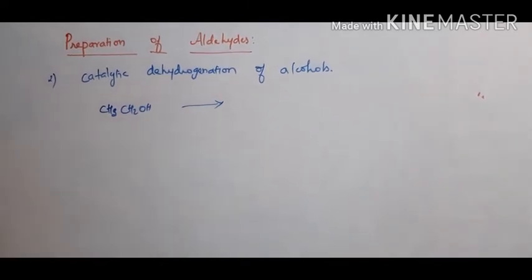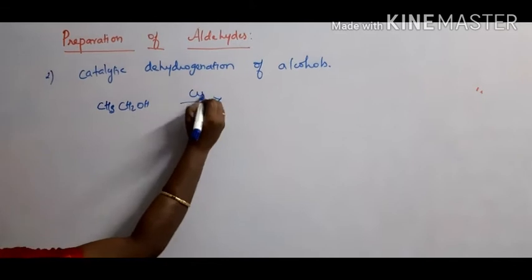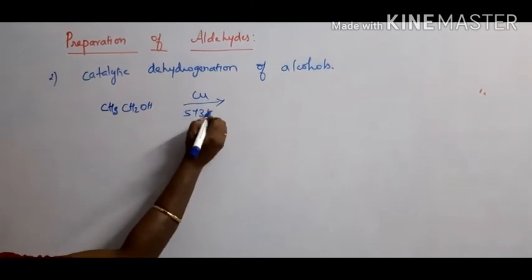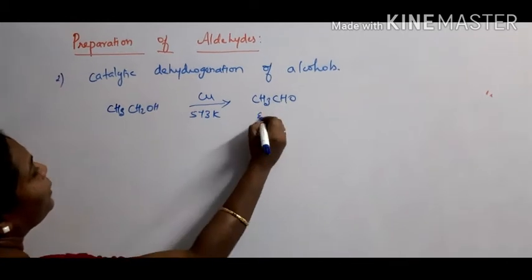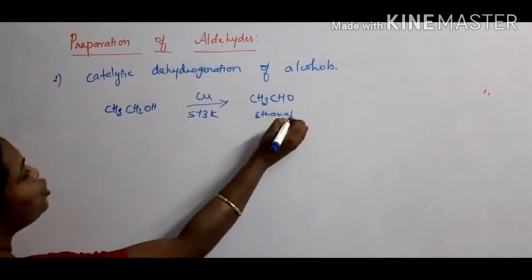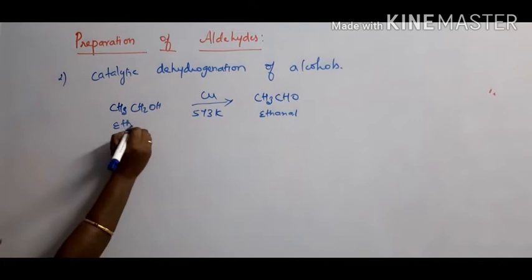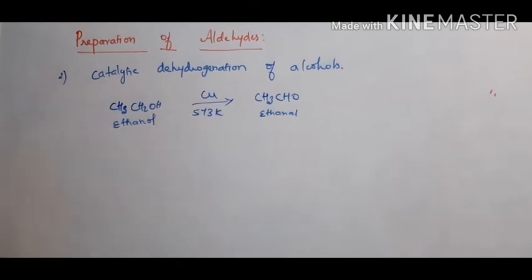Ethyl alcohol vapors, when passed through a copper catalyst at 573 Kelvin, form ethanal, otherwise acetaldehyde. So this is another way of preparing aldehydes from alcohol.